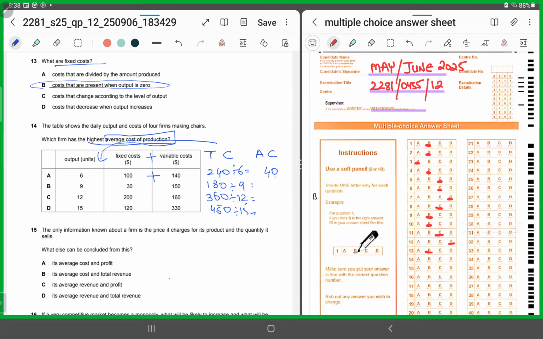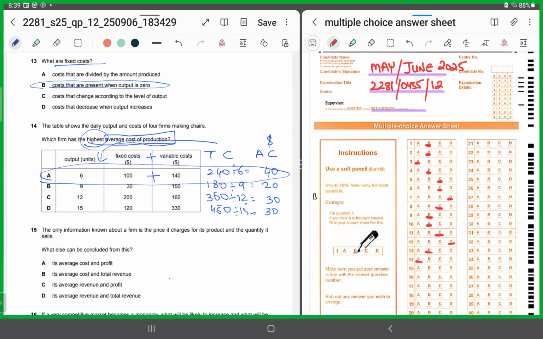40 for A, 20 for B, 30 and 30 each for C and D. What's the question asking? Which is giving the highest average cost of production? Option A, in which you are getting a $40. So for 14, you'll shade in A. I hope this is clear.